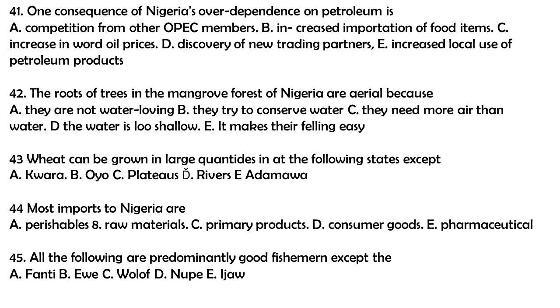Question 43. Wheat can be grown in large quantities in all the following states except A. Kwara, B. Oyo, C. Plateau, D. Rivers, E. Adamawa. The answer to this question is D. Rivers.